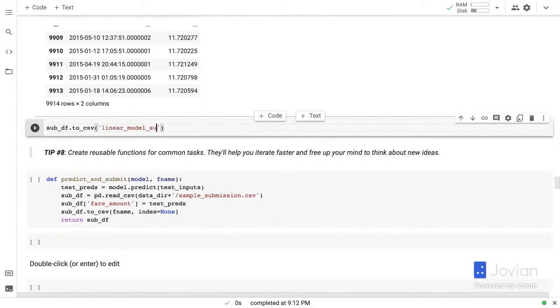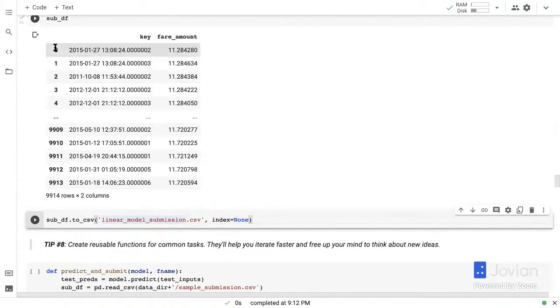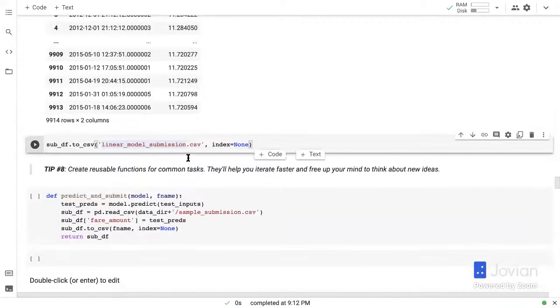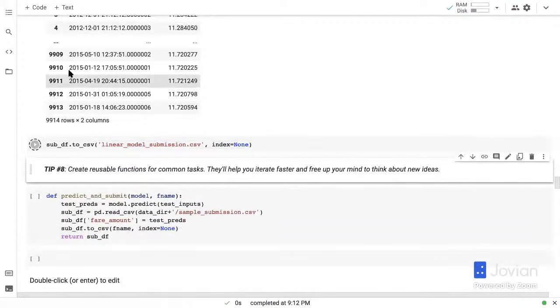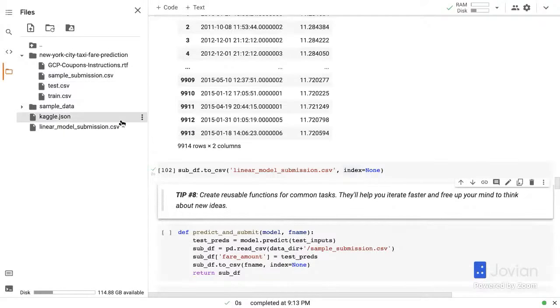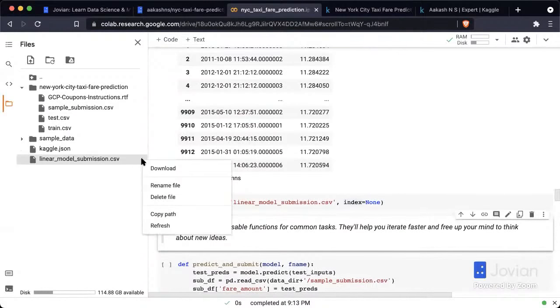model_submission.csv. And one thing you need to do when saving submission files, especially for Kaggle, is to specify index equals None. Otherwise, Pandas is also going to add this 0, 1, 2, 3 column as an additional column in your file, which you don't want. Okay. And now you will have this file here, linear_model_submission.csv. And now you can download this file.